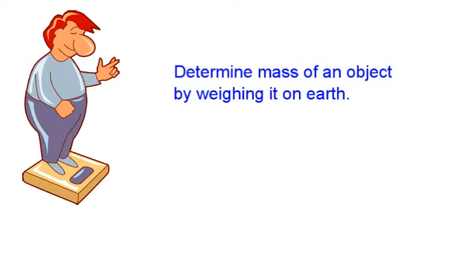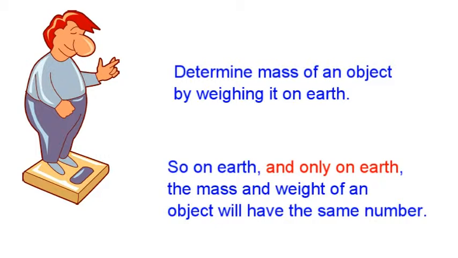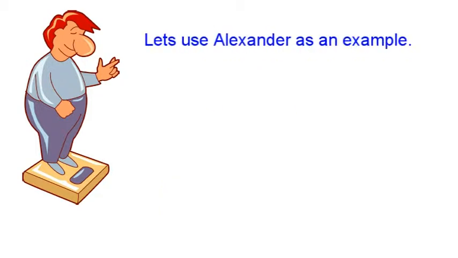We determine the mass of an object by weighing it on Earth. So on Earth, and only on Earth, mass and weight will have the same number. And once we determine the mass of an object, that number does not change, no matter where the object is located in the universe. Let's use Alexander as an example.